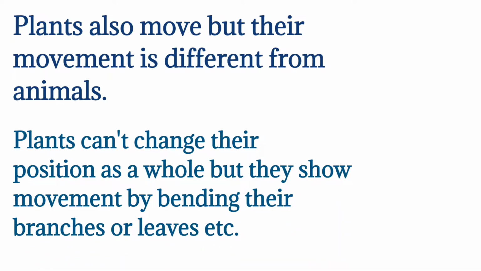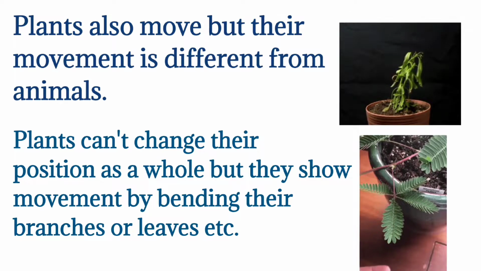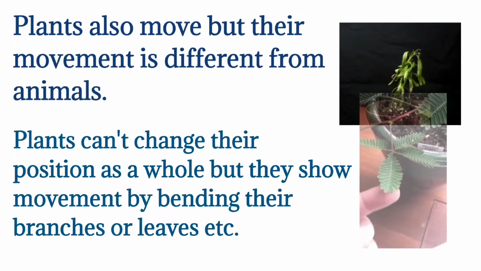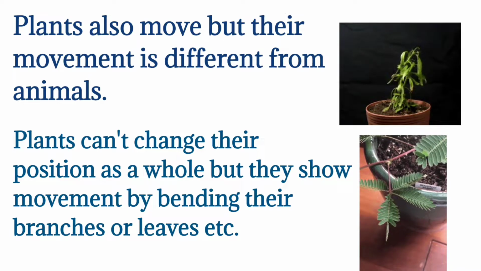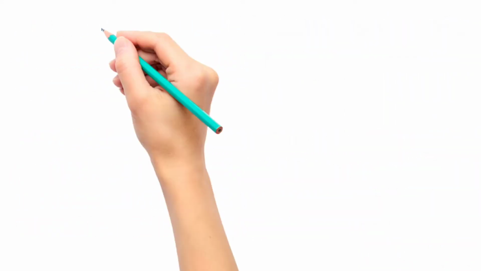As you see in the picture, there are two pictures of plants. They can show some type of movements. A very common plant, as you see, is the touch-me-not plant. When you touch its leaves, they bend. This is also a type of movement which can be observed in plants.